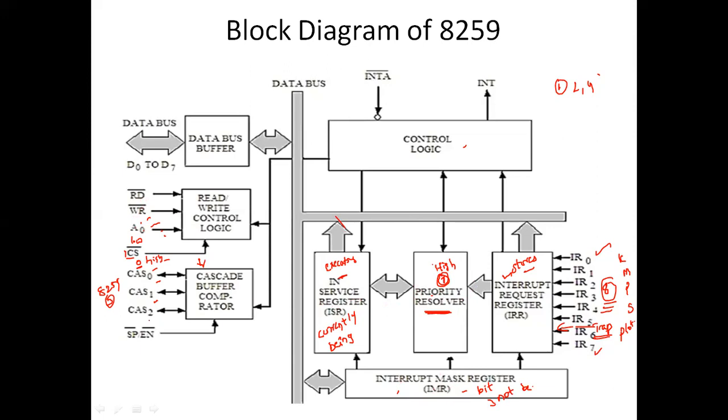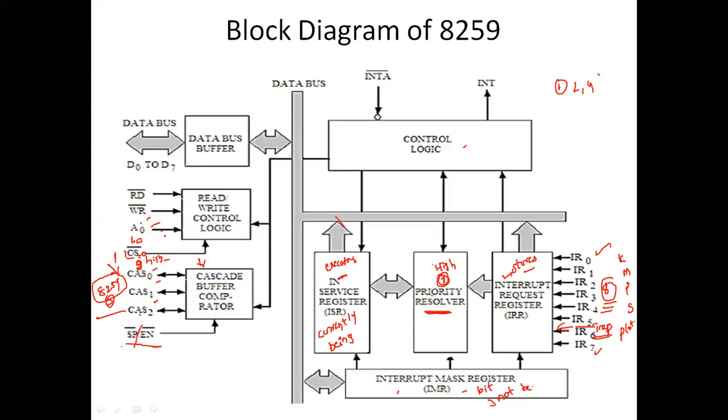As I have said, what do you mean by a cascading buffer? This is one architecture of 8259. If we want to combine 3 of them, this CS pin should be active low. Active low means 0 bar, it should be 0. 0 bar means it is 1. Then this cascading buffer is activated and we can attach 3 8259s in order to have more interrupts.